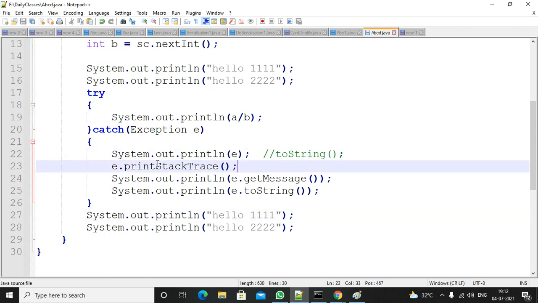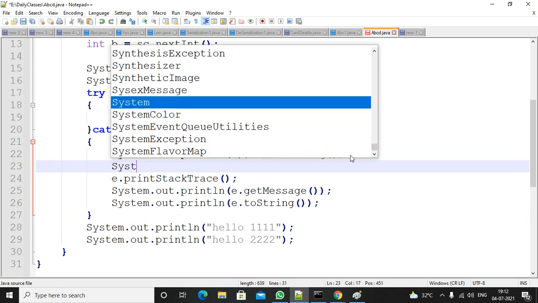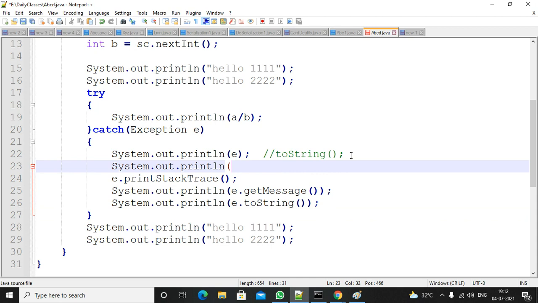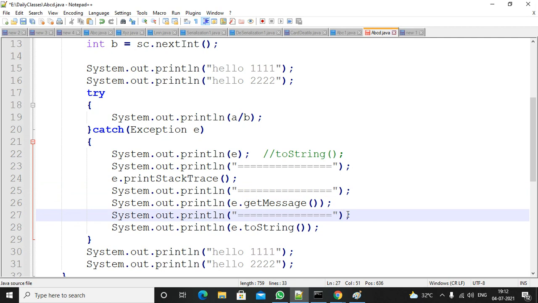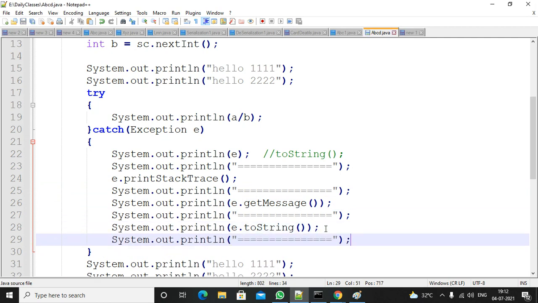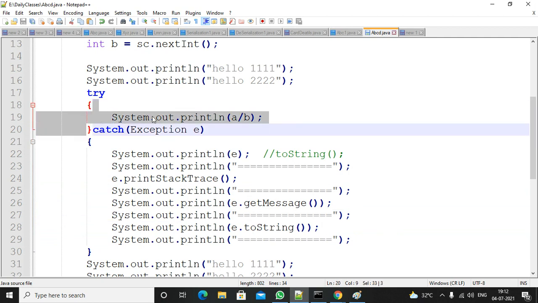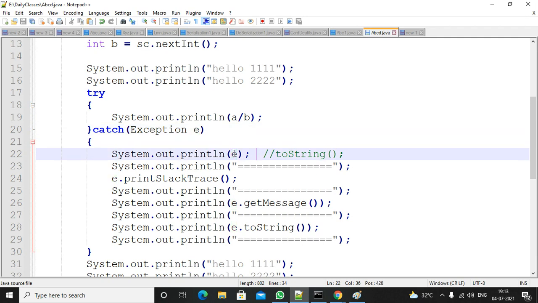So observe the first case, which you already saw. Just separating the lines. All these are used to print the exception details. I am discussing what methods are there to print the exception details. I told you, the exception occurs as part of the try block. It will collect the exception details including exception name, exception description, and stack trace. It will create an object for all those details and forward the object to this reference. Using this reference, you are able to print the exception details.